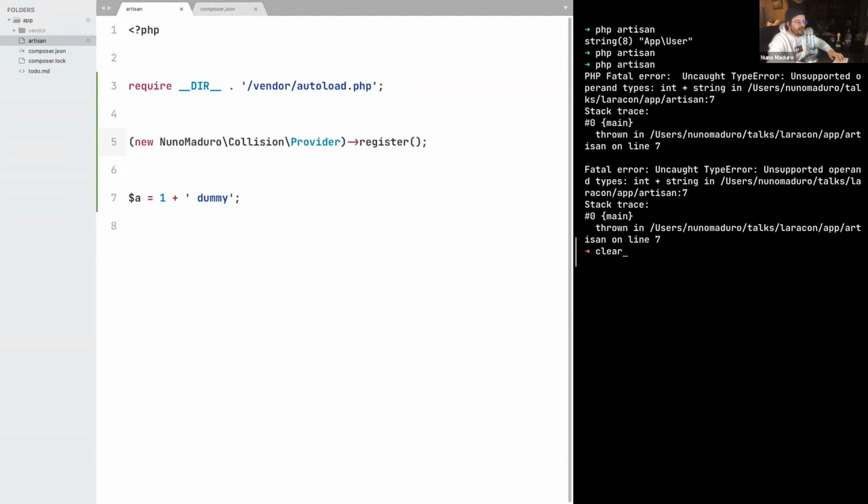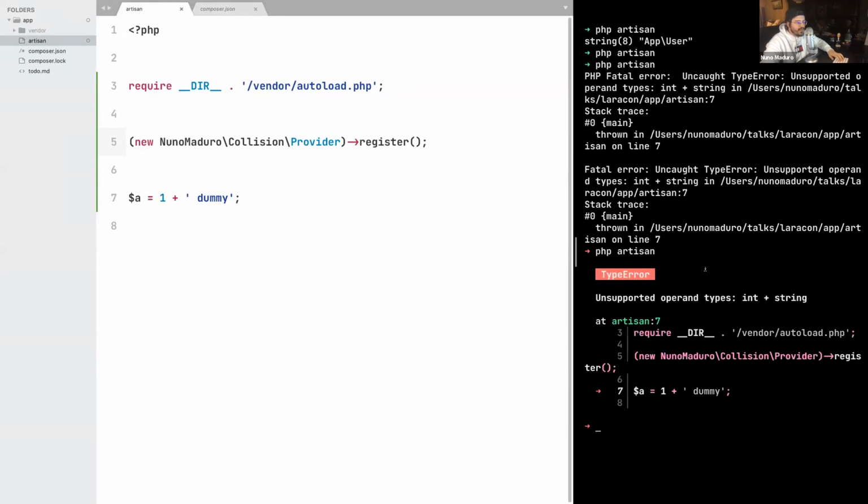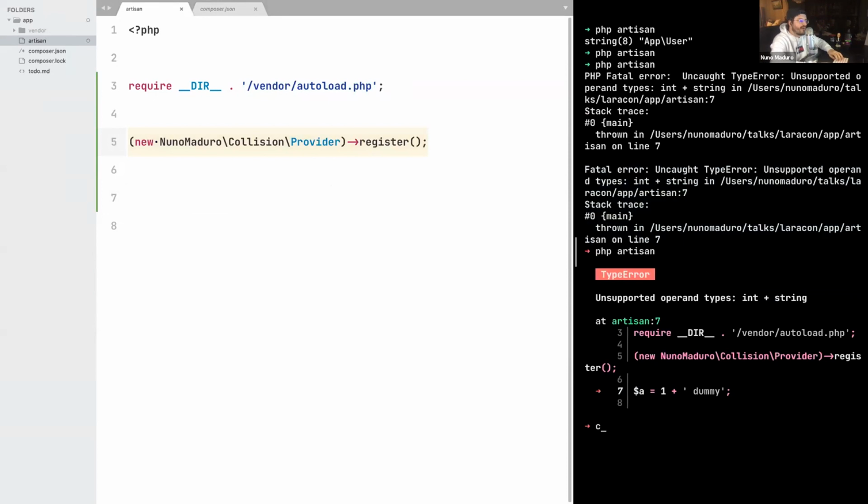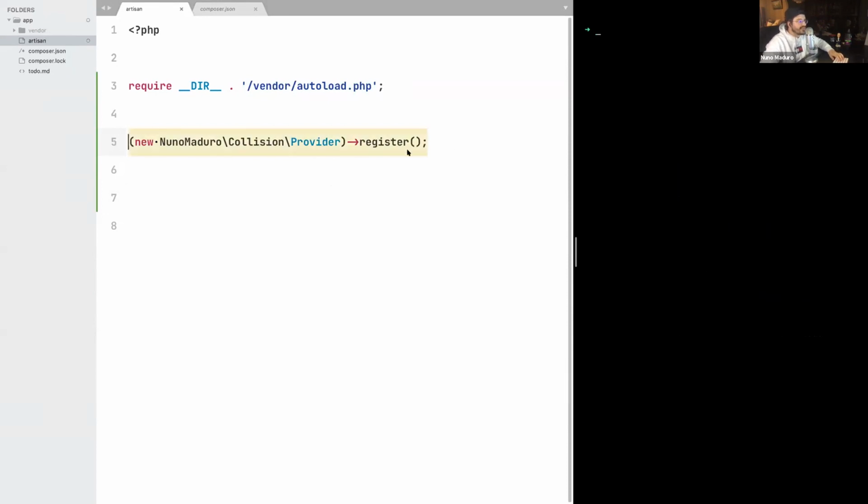I'm actually going to put it below. You immediately see that you have a type error, and then you know that you performed an integer plus a string, which is probably a mistake. Then you have this code snippet that points in the right direction. Boom, it's so much better than not having Collision. So let's just work with Collision for now for error handling of our CLI tool. All of this is also done internally in the Laravel framework.